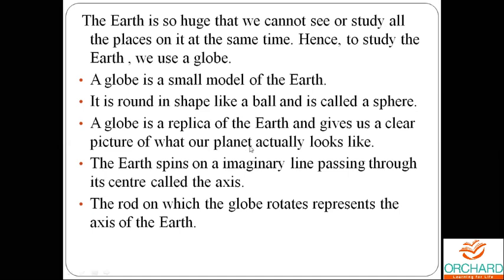Okay, so now we cannot see the whole planet. By looking at the globe, we get an idea how our planet Earth will look. And we all know that the Earth spins on an imaginary line passing through the center, and that is known as the axis. The rod on which the globe rotates represents the axis of the Earth.